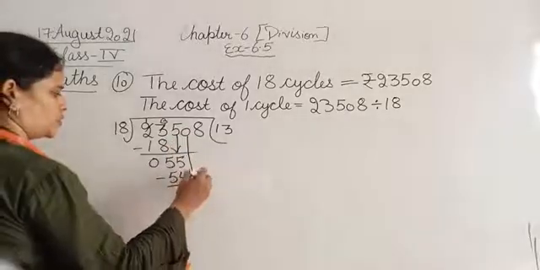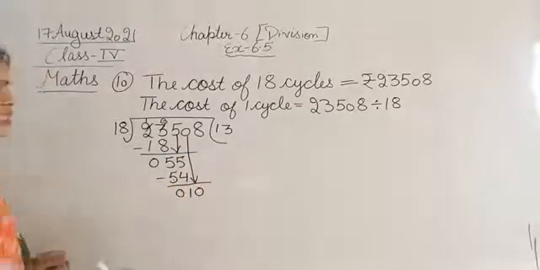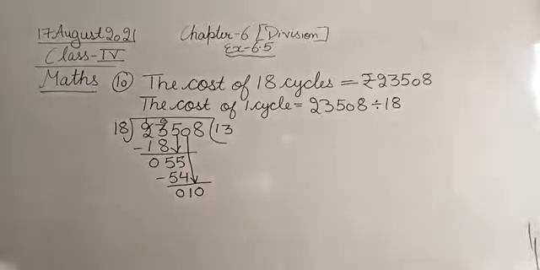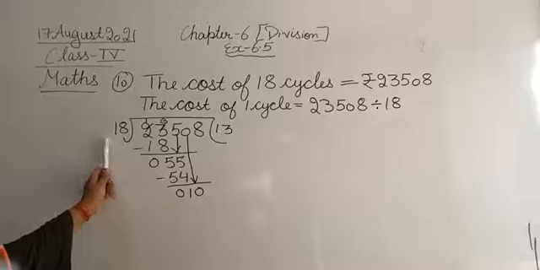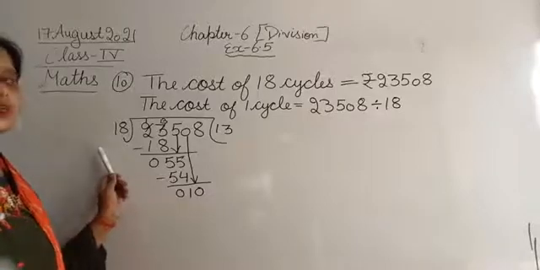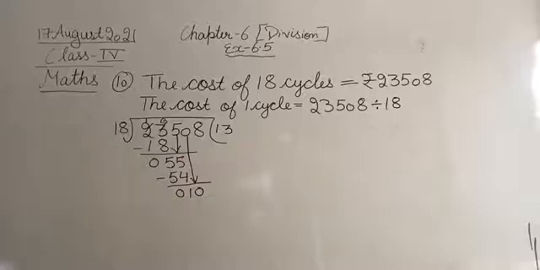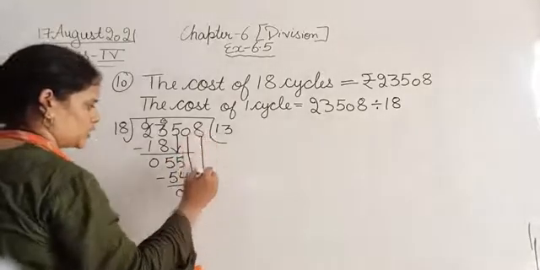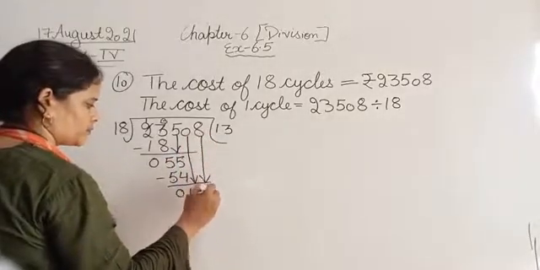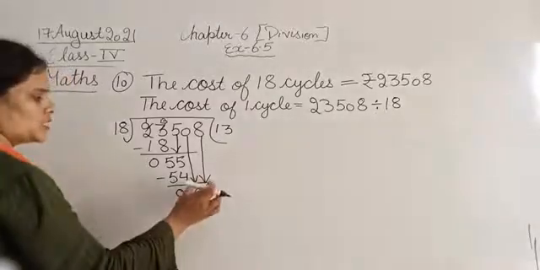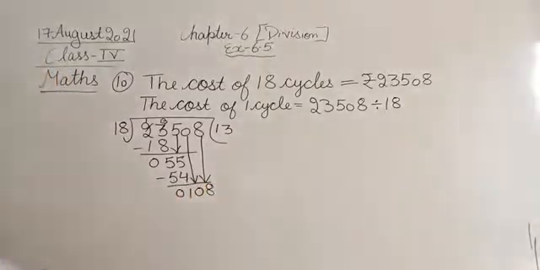Now we will bring down the next number, that is 0. The number became 10 now. So can you divide 10 with 18? No. So for this, we have to bring down the next number as well, that means 8. So now we have brought down two numbers together.